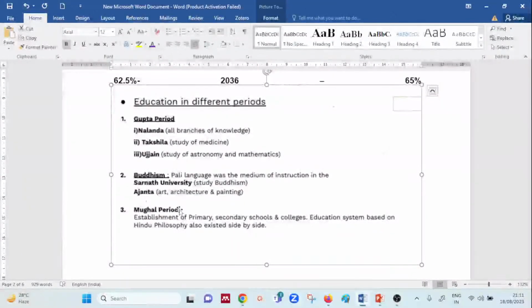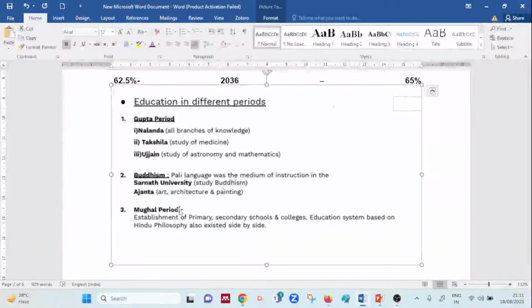When we talk about Nalanda University, it covers all the branches of knowledge. Takshila University takes into consideration the branch of medicine. Ujjain is the university which takes into consideration the study of astronomy and mathematics. So this is what is basically to be considered when it comes to the Gupta period.